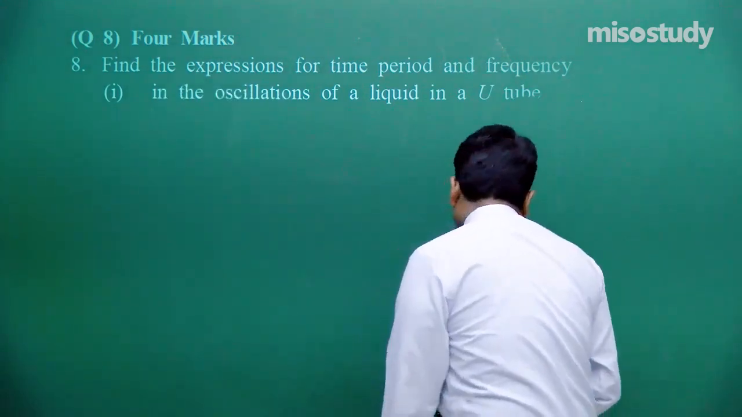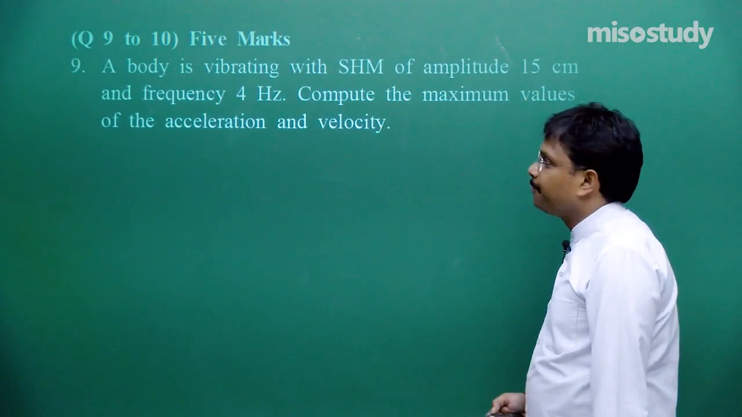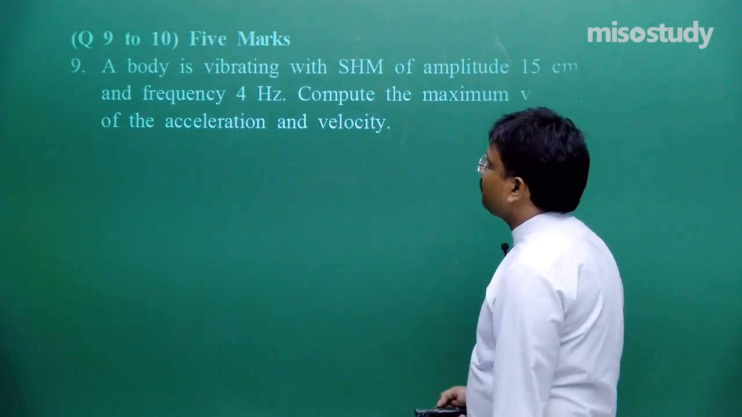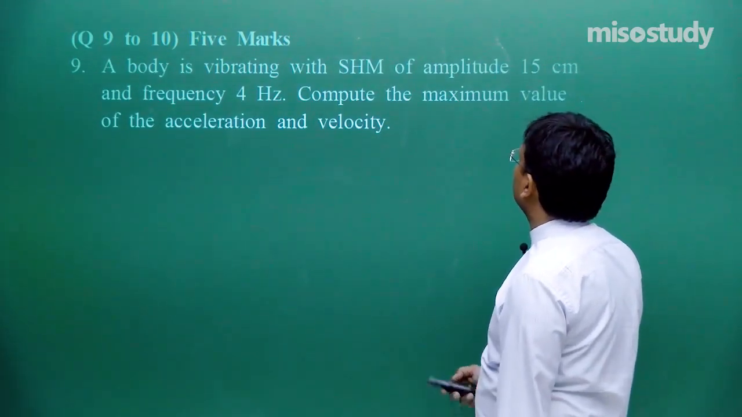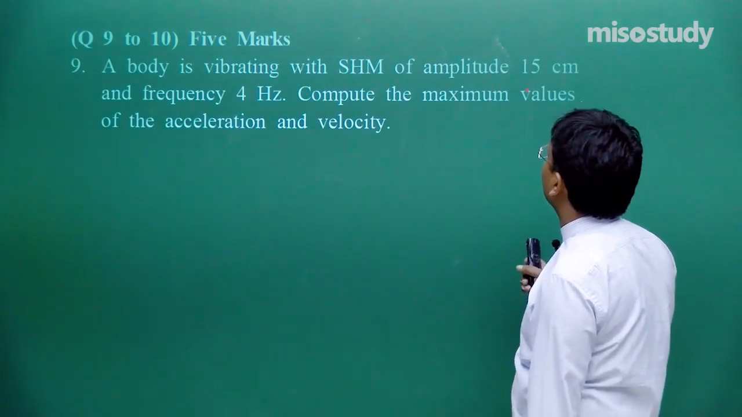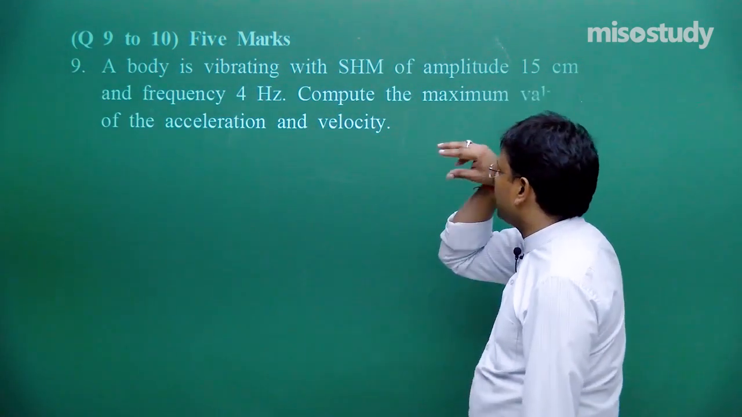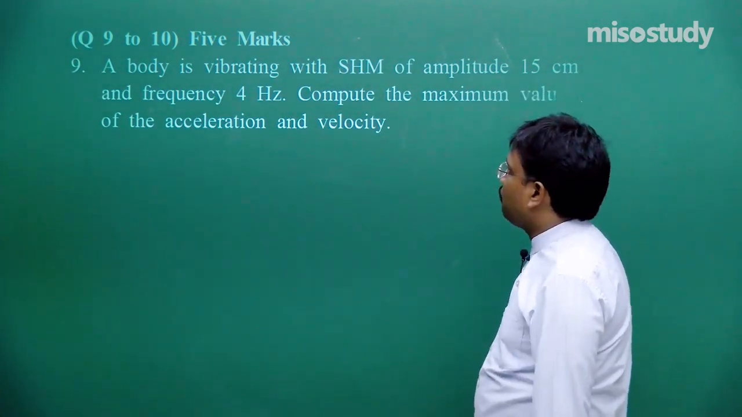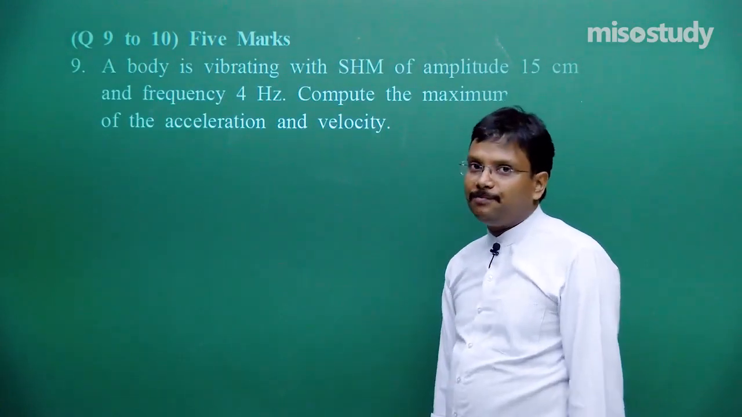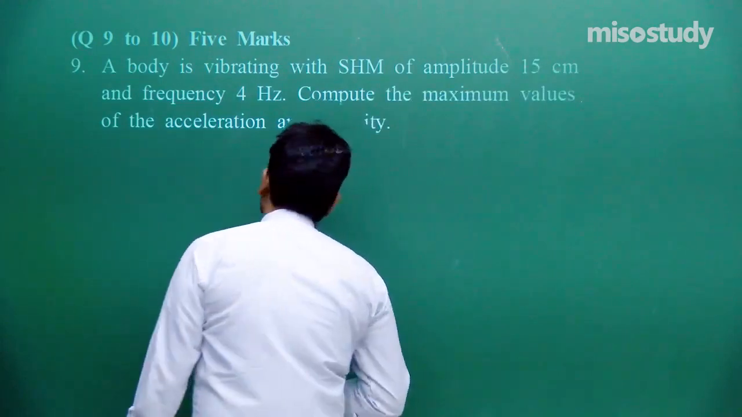Now here comes question number 9, 5 marks. A body is vibrating with SHM of amplitude, this is 15 centimeter, fine, this 15 centimeter, and frequency f is equal to 4 hertz. Compute the maximum value of the acceleration and velocity. I will show you only one, the rest you have to find yourself.